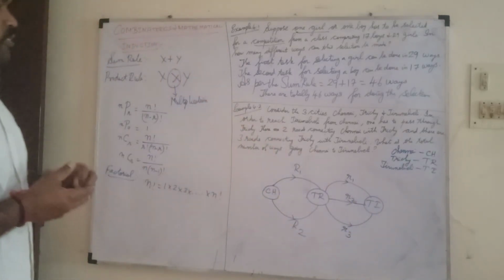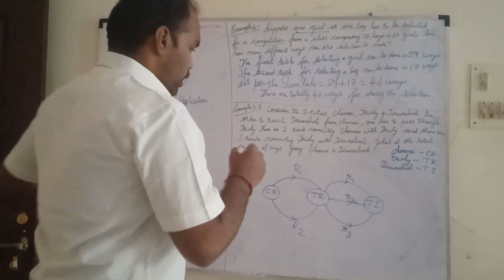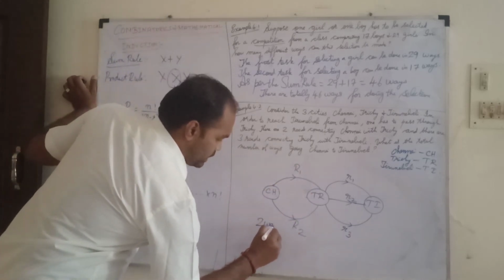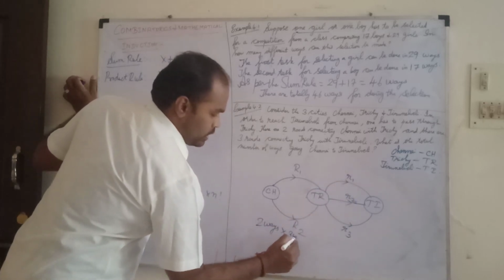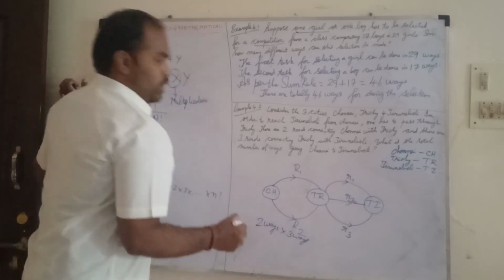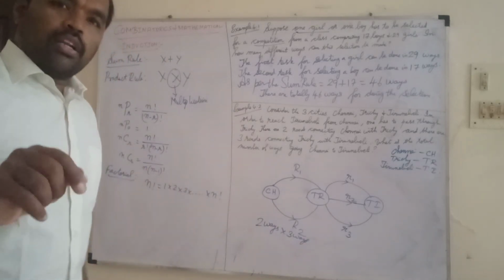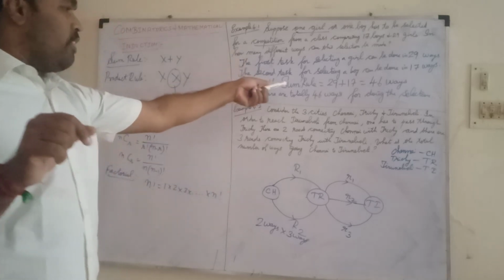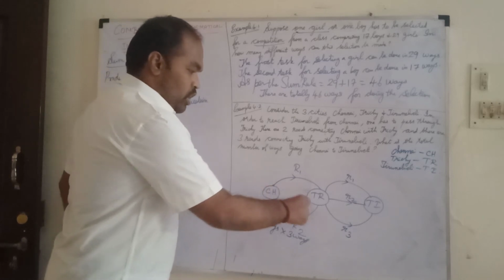So what is the total number of ways of going from Chennai to Tirunelveli? How are we going to do it? Here 2 ways are there, and here 3 ways. With this we are going to apply the product rule. In the previous example we assumed the sum rule, because that was not an additional thing.